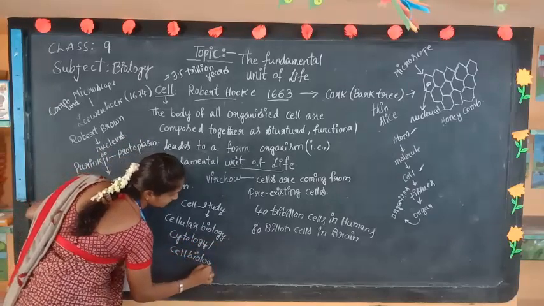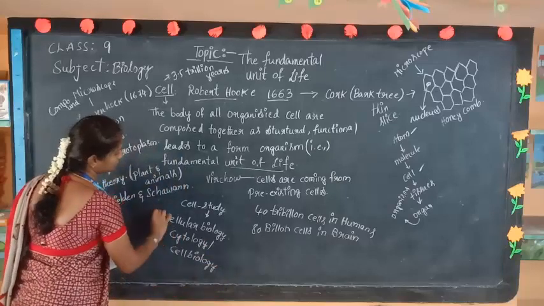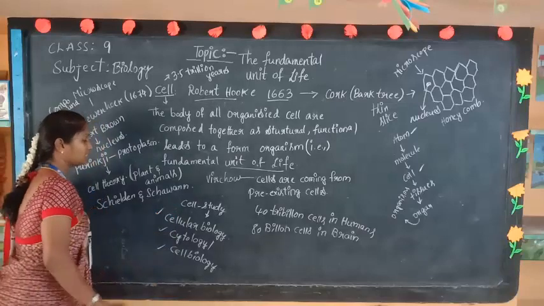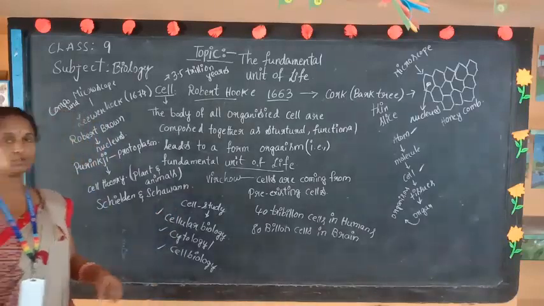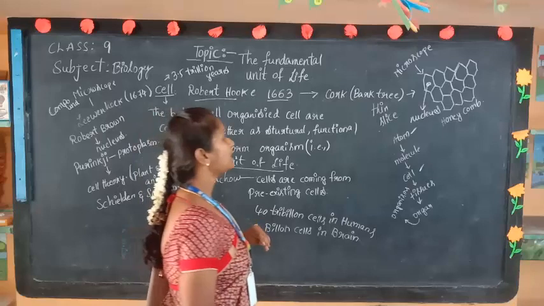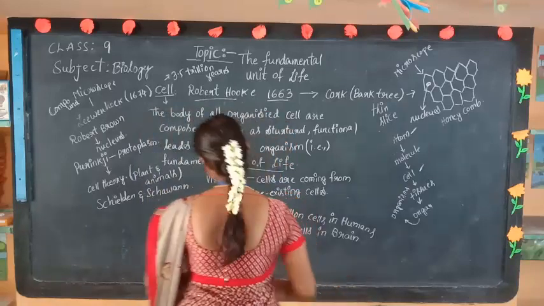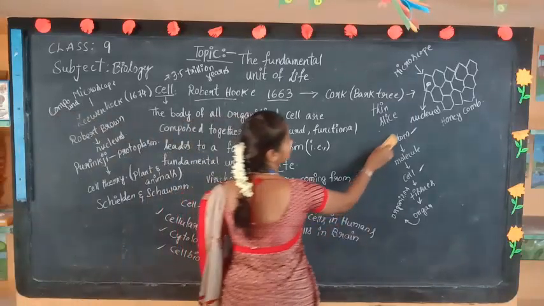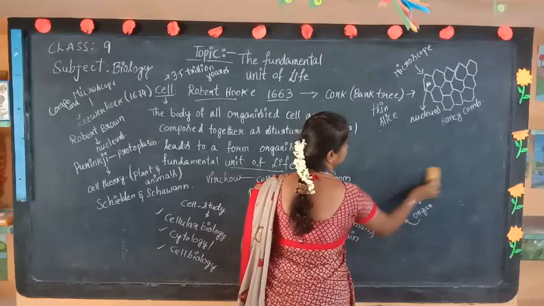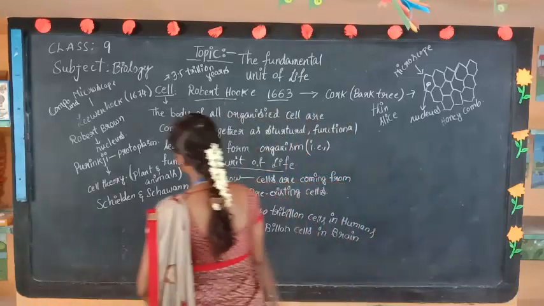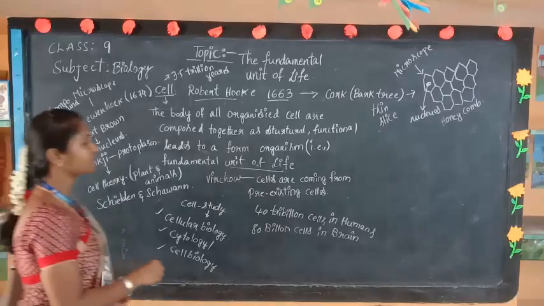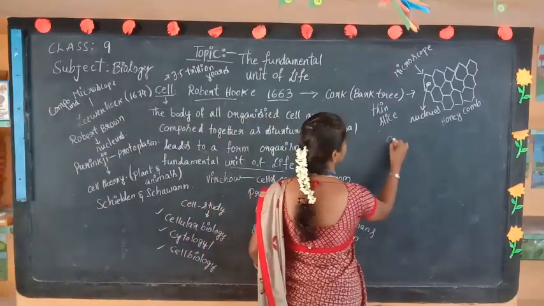The study of the cell is nothing but cellular biology, cytology, or cell biology. These are the three names for the study we are going to be studying about the cell. And next we will see some more interesting topic, that is nothing but the cell types. How many types of cells are there, and we will see.